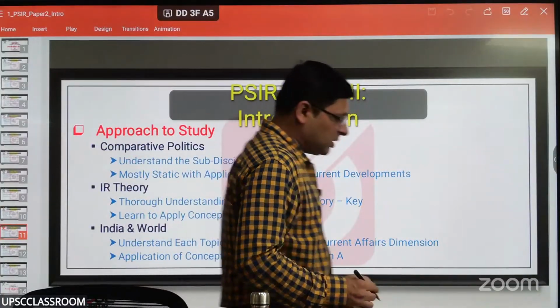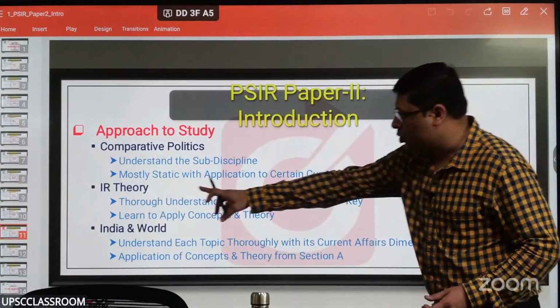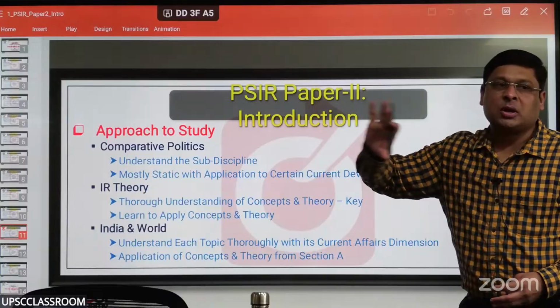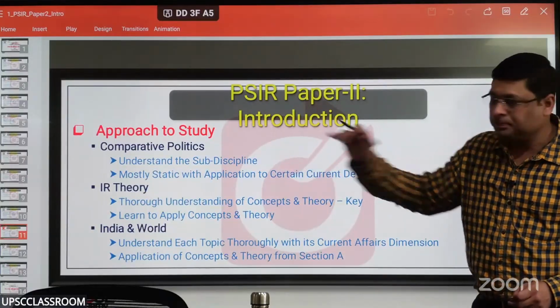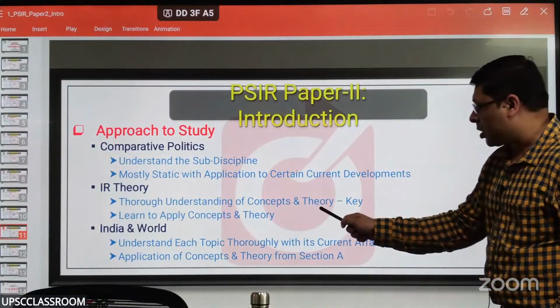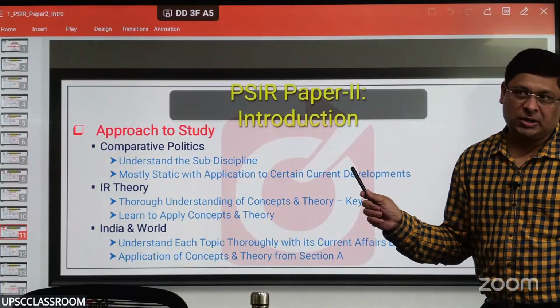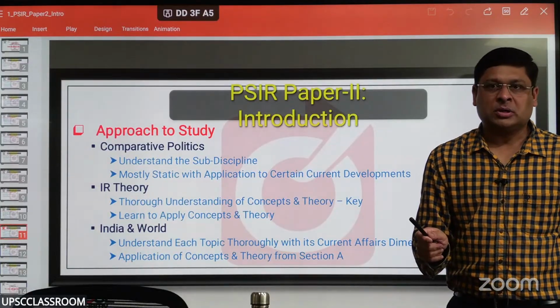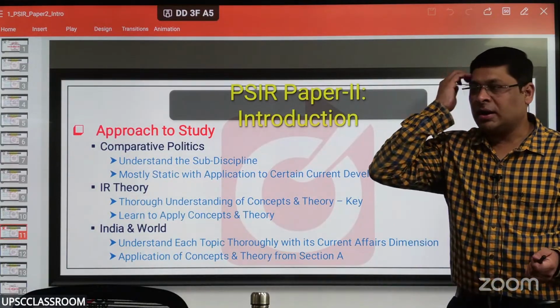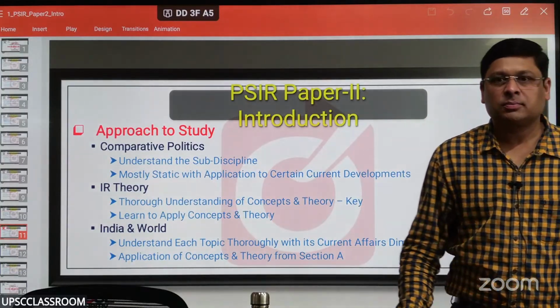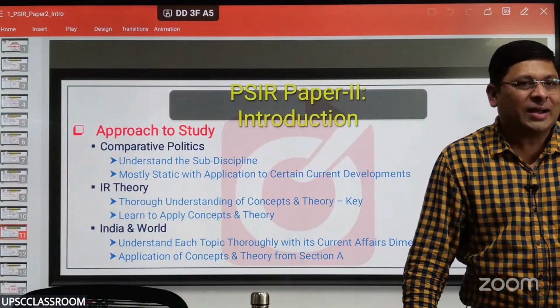So understand the subdiscipline, and it is mostly static. If you study properly the content that is given to you, you can really score very good marks in this section. IR theory: thorough understanding of concepts and theory is the key. Thorough understanding, there should be no confusion. The moment I suddenly say, can you explain strategic realism of Thomas Schelling, you should be able to start right away. It should be that kind of understanding.